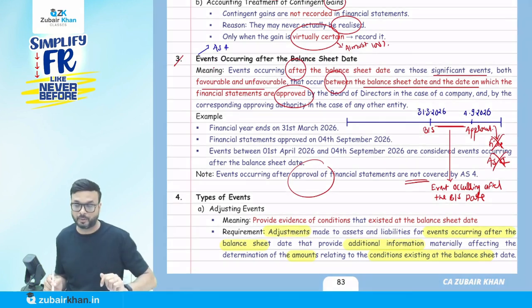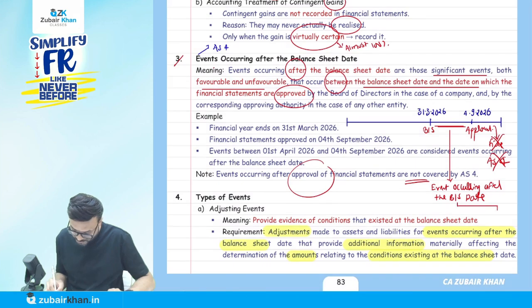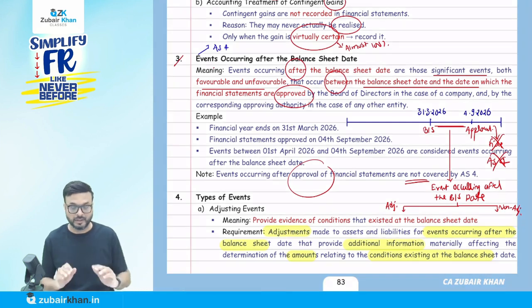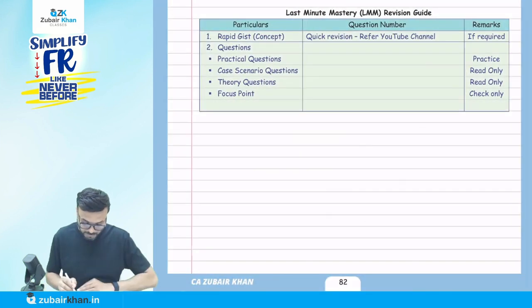Okay, now a very important point. These two events, now listen carefully, are two types of event: adjusting event and non-adjusting event. I'm saying adjusting event and non-adjusting event. Okay, so if I write it down here, listen carefully.